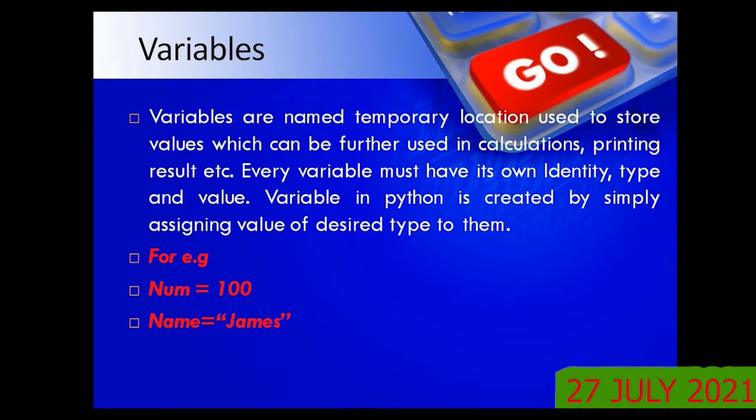Instead, if you give name equal to double quotes James, the meaning of which is name is a variable which holds a value of type what? Float? No. What type? String, because it is enclosed with quotes, right? Based on the type of value assigned to the variable, Python automatically understands what kind of variable it is. So it is an indirect declaration. You are declaring as well as assigning.